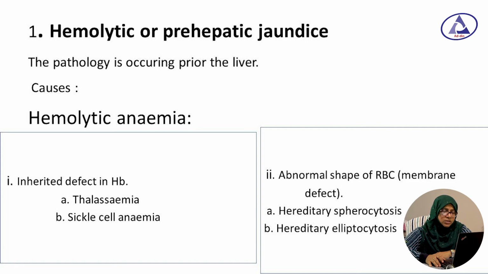The pathology is occurring prior to the liver, and the causes are usually due to inherited defect in hemoglobin or abnormal shape of the RBC. Inherited defects of hemoglobin are thalassemia and sickle cell anemia, and abnormal shape of RBC is usually a defect in the membrane of the RBC. These are usually hereditary spherocytosis or hereditary elliptocytosis.